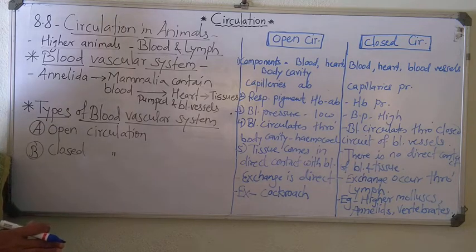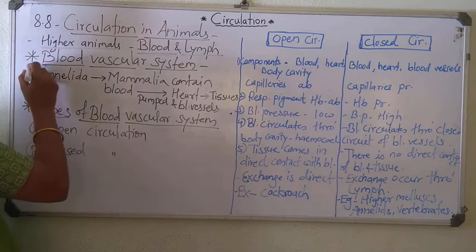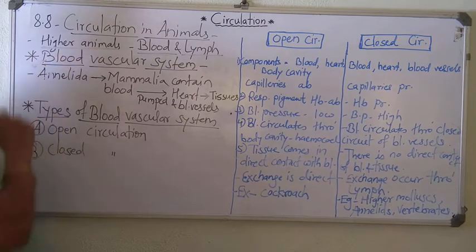So under this circulation of animals, we have to study blood vascular system.